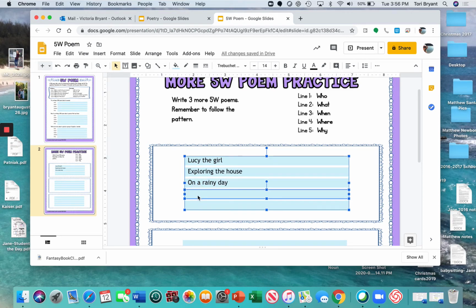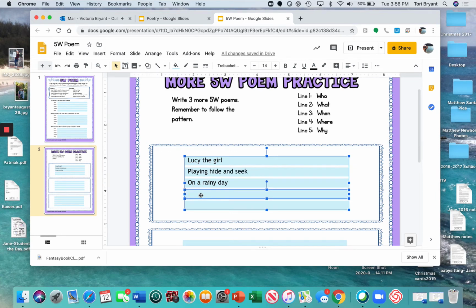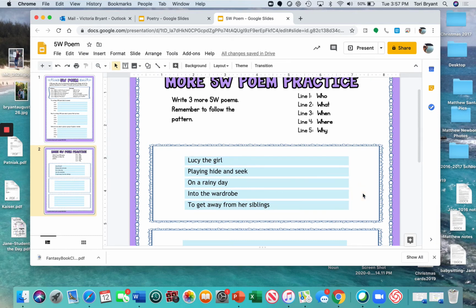Where? Let me think of where. I should probably, because I said that she was exploring the house. Or actually, maybe this is what I should do. I'm going to say playing hide and seek on a rainy day. Where? Into the wardrobe. And why is she doing it? To get away from her siblings. Okay, and now we know what happens, right? We know what happens when she gets into that wardrobe. She goes into Narnia. But there it is.